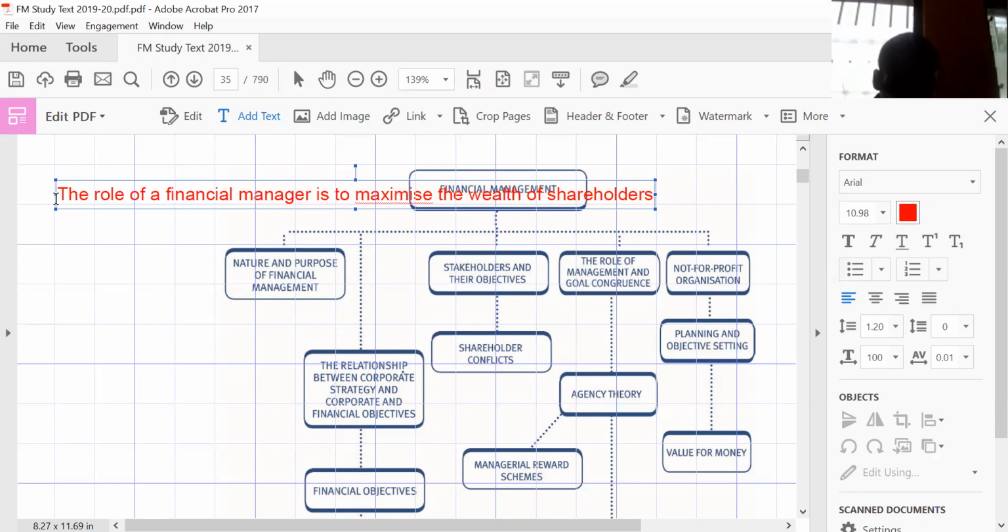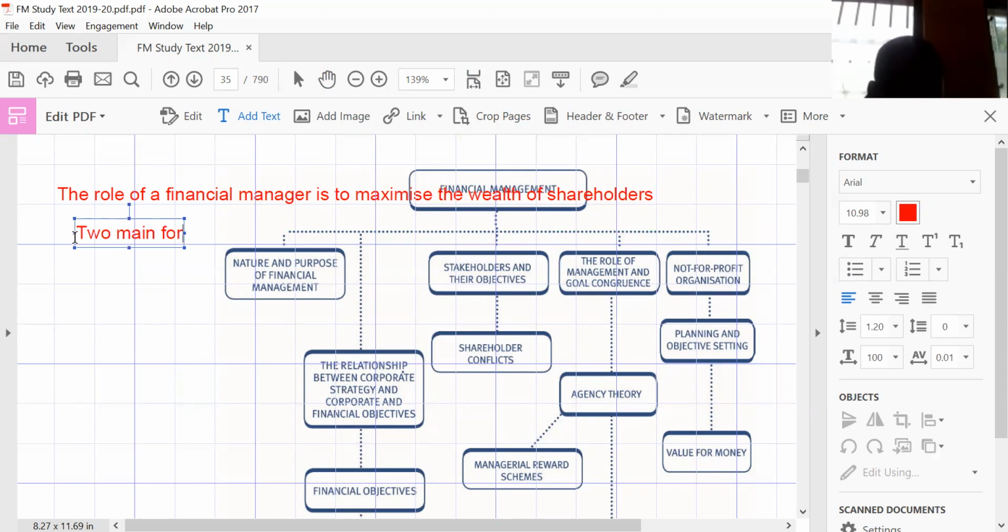But we have other forms of financiers. They are financiers because they give us funds to be used in the running of the affairs of the business. So we call them financiers. In financial management, we have two main forms of financiers. The first one is shareholders and the second one is debt holders. Shareholders and debt holders.